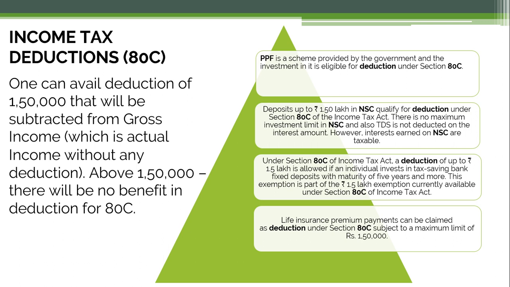So PPF, that is Public Provident Fund, is a scheme provided by the government and the investment in it is eligible for deduction under section 80C, which means if we have deposited money in PPF, it is eligible for the deduction. So you can mention in the deduction part regarding your PPF.